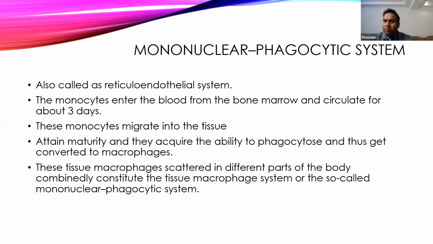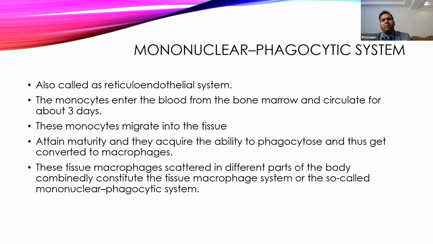Similarly, urine has a low pH that prevents the growth of bacteria. Vagina has a high acidic pH that prevents the growth of bacteria. So this is how the various barrier mechanisms prevent the growth of bacteria. This is the first way of the mechanism to prevent our body from getting infected. So this is the first defense mechanism, that is barrier.